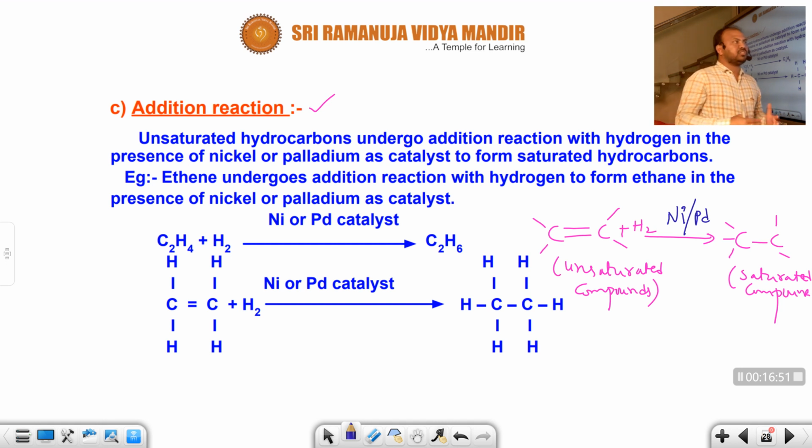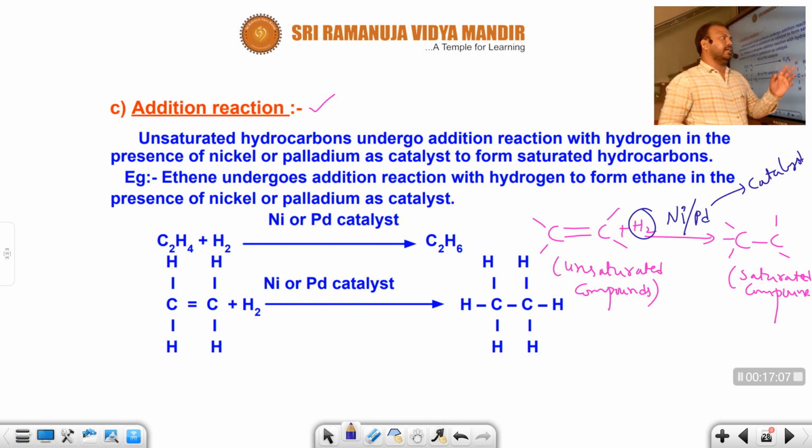Catalyst means the substance which does not participate in the chemical reaction but alters it, either increasing or decreasing the speed of the reaction. Here we are adding hydrogens. Here one hydrogen adds, here one hydrogen adds. When two hydrogens are added to two carbons, the double bond changes into a single bond.